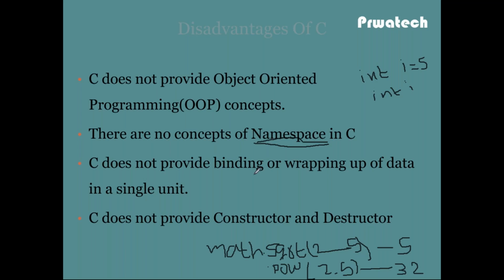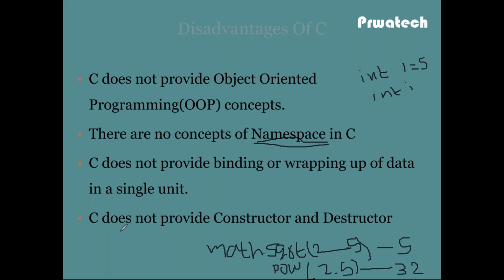And C doesn't provide binding or wrapping of data into a single unit. Suppose we have some data members and functions. C doesn't provide the unity, combining them into a single unit. Data members and functions cannot be a single unit in C language. This feature is implemented in C++, C#.NET and so on.